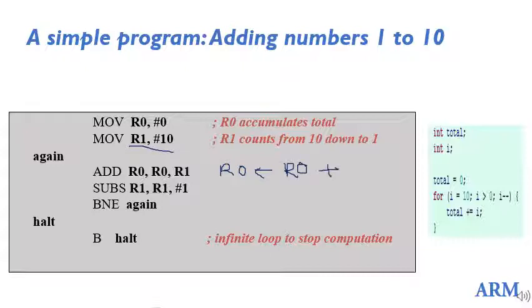This is going to add R0 with R1, and the sum is stored in R0. The previous value of R0 is 0 initially and R1 is 10, so these will be added and the sum will be stored in R0. Now since one number is added, we subtract: R1, R1, #1. R1 is actually 10, so from that I am subtracting 1 and storing it in R1. R1 will now be 9, and R0 will now be 10.